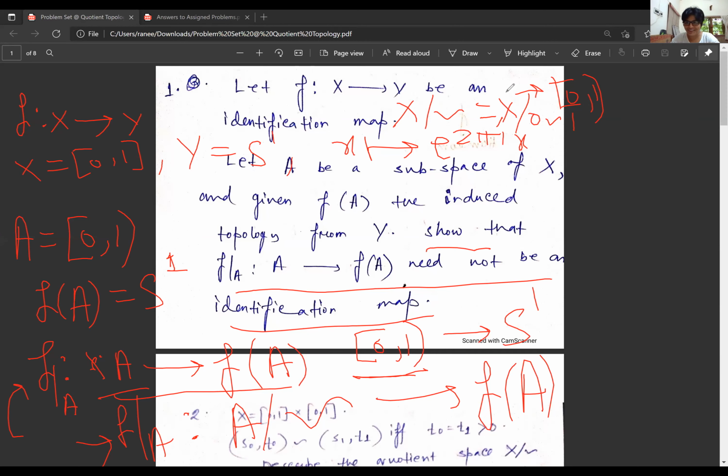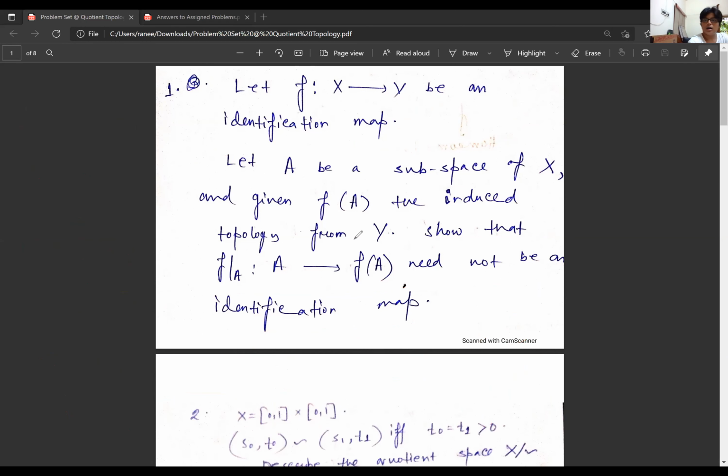Are you following me, or am I saying something very fast? Okay, let me go again, because this is something really important. I want you to understand this. So I have this F from X to Y, where x goes to e to the power 2 pi i x. So here, what is happening?